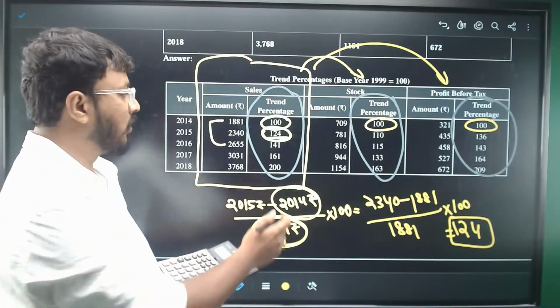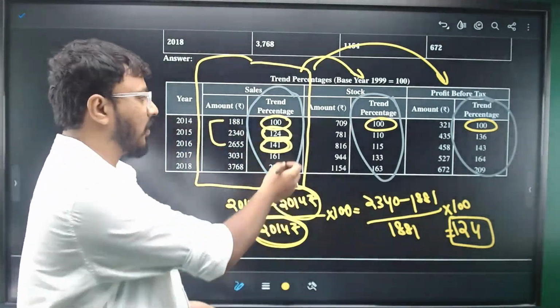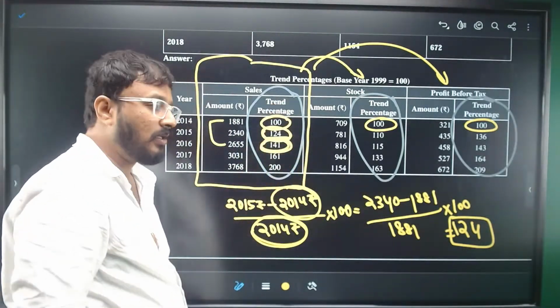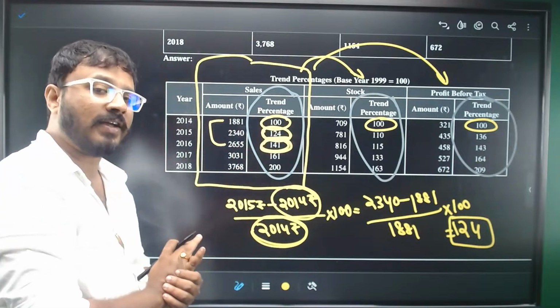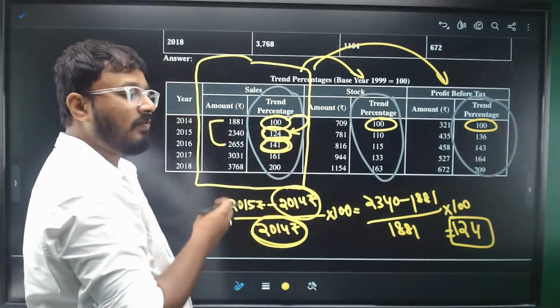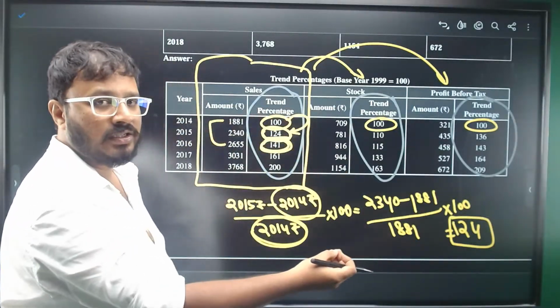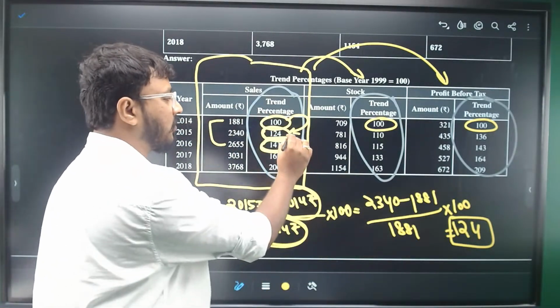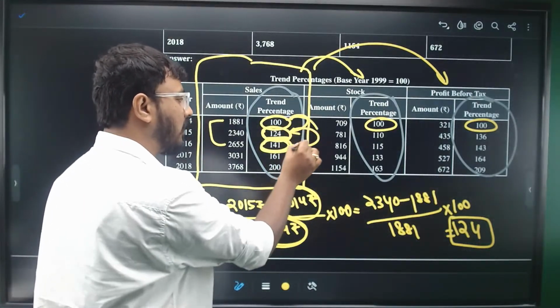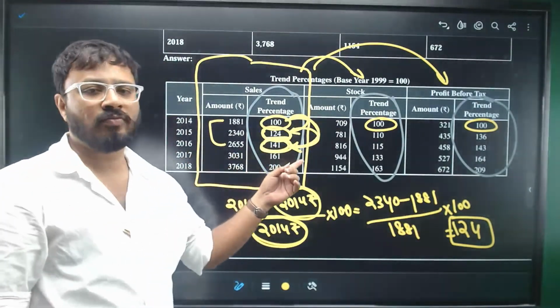Add 100 to it, you'll get 141. So adding 100 is what we have to do here, because this is expressed in terms of index. We are seeing what is the change that is happening. If the base year was 100, what is the amount that has increased by the next year? From the base year, from 100, when coming to 2016, it has become 141.